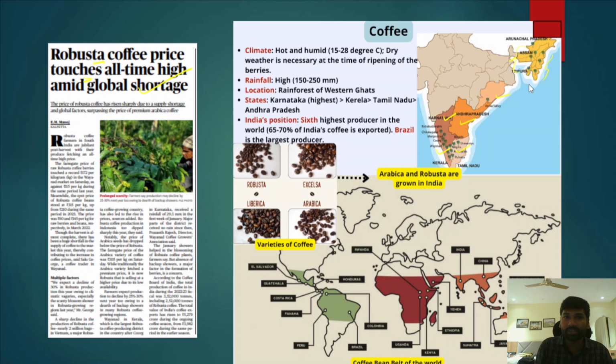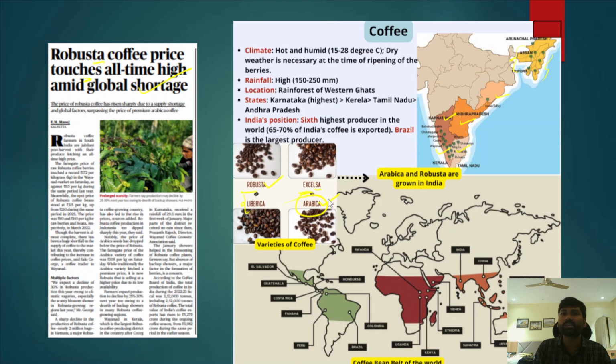The major coffee varieties include Robusta, Excelsa, Liberica and Arabica. If you look at India, we can find Robusta and Arabica coffee varieties.